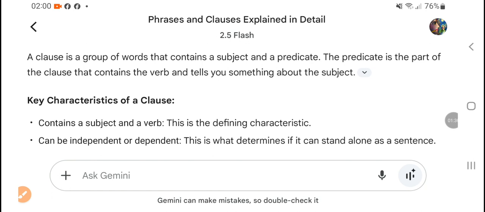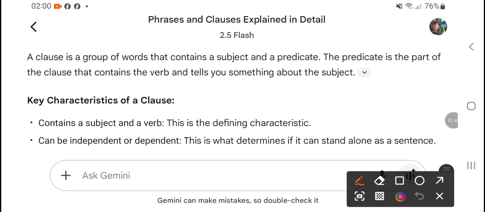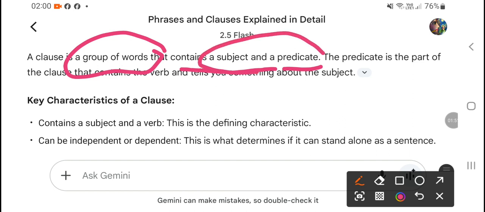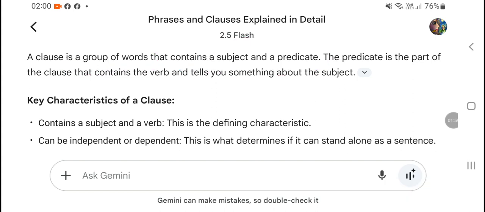A clause is a group of words that contains a subject and a predicate. As I told you, a clause is a group of words that contains a subject and a predicate, meaning subject and verb, which is a very important condition of a clause, right?